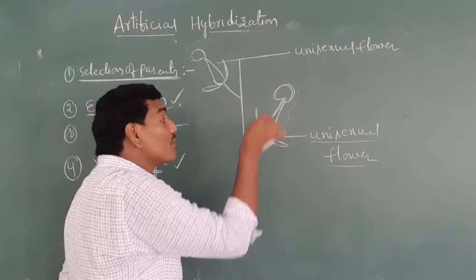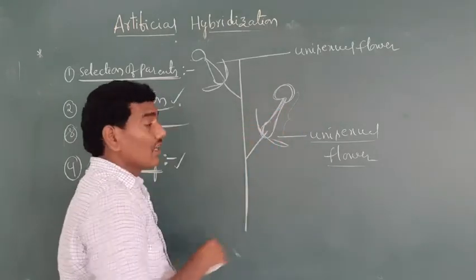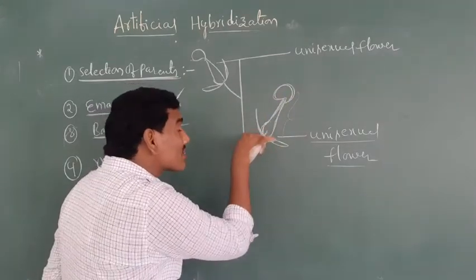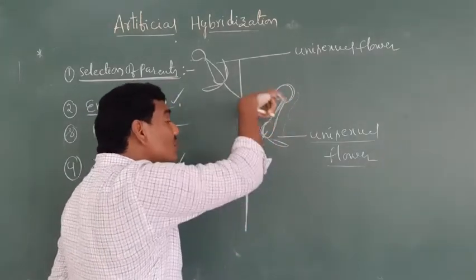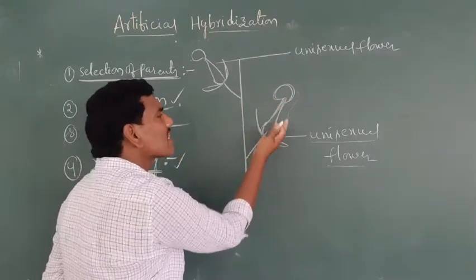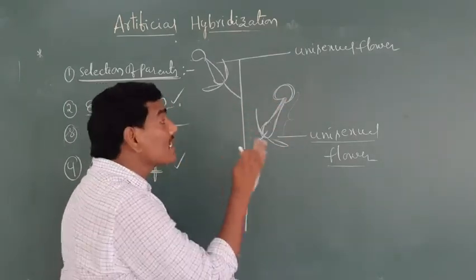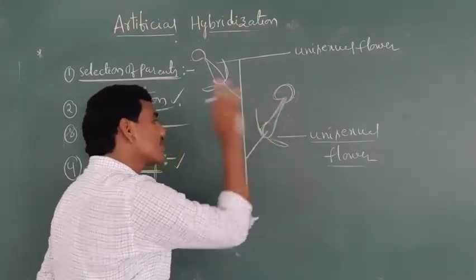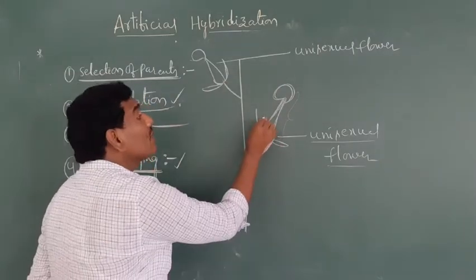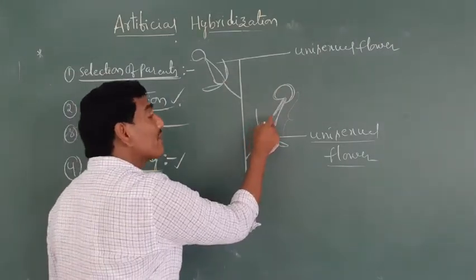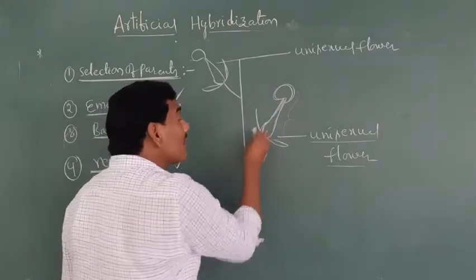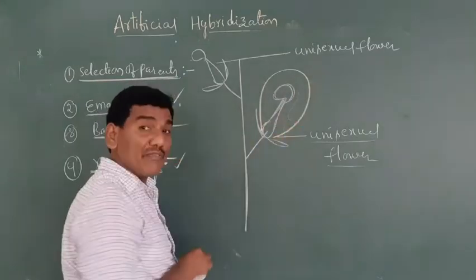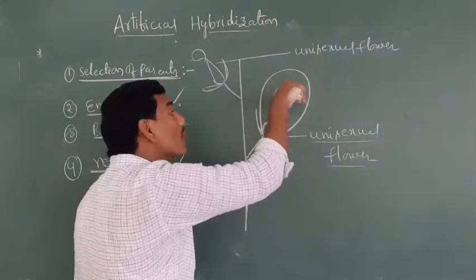If the female parent produces unisexual flowers, there is no need for emasculation. Why is the emasculation process not needed in a unisexual flower? Because the anthers are completely absent. Due to the absence of anthers, there is no need for the emasculation process. But the female flower buds, these are female flower buds, are bagged before the flowers open.